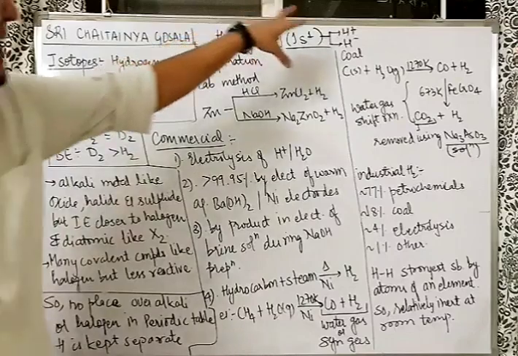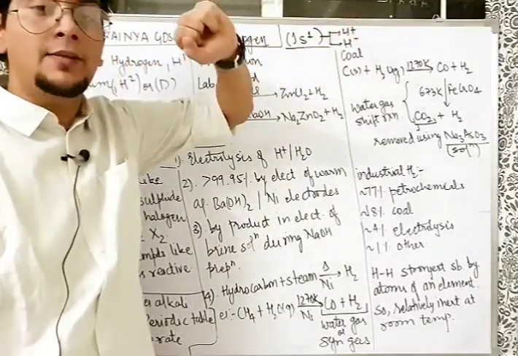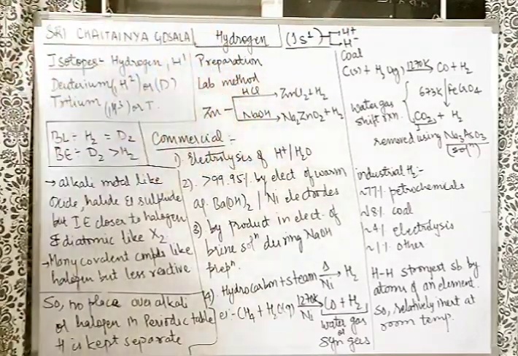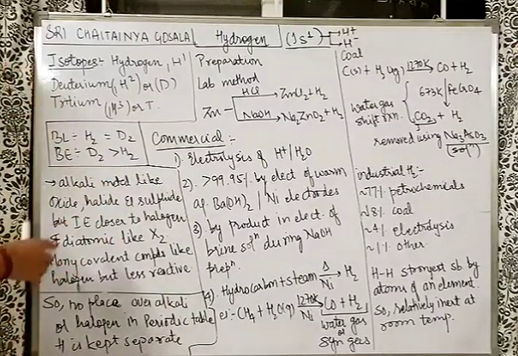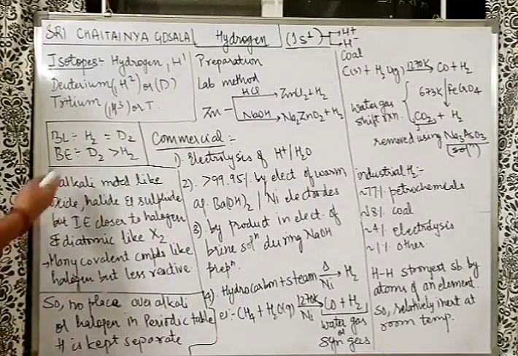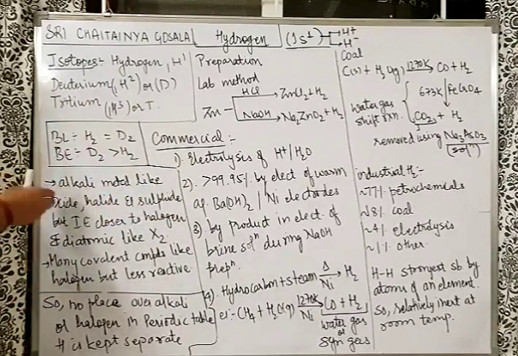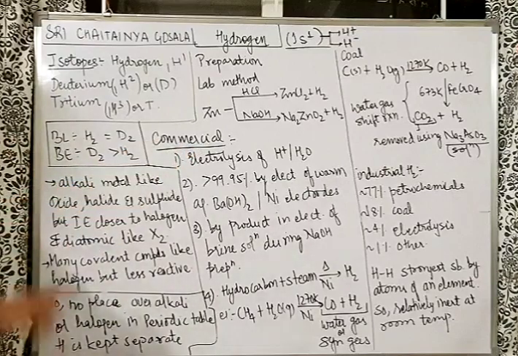So yes, it can behave like an alkali metal, that is the first group element. Also, it can behave like a 17th group element, that is a halogen, by becoming H-. So look, oxide, halide, sulfide, it forms like an alkali metal. For example, Li2O, LiF, LiCl, LiBr, Li2S. In the same way, you have H2O, HF, HCl, HBr, H2S. So it's very common that hydrogen can form compounds like alkali metals.